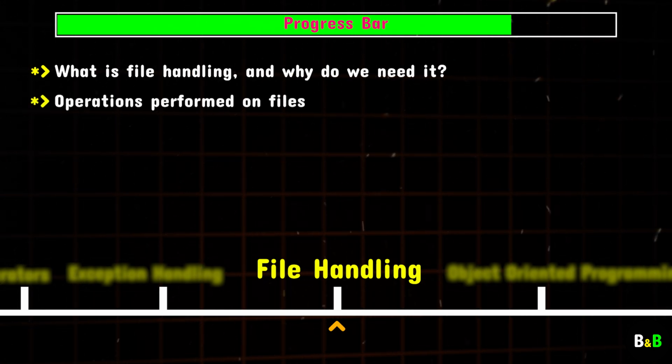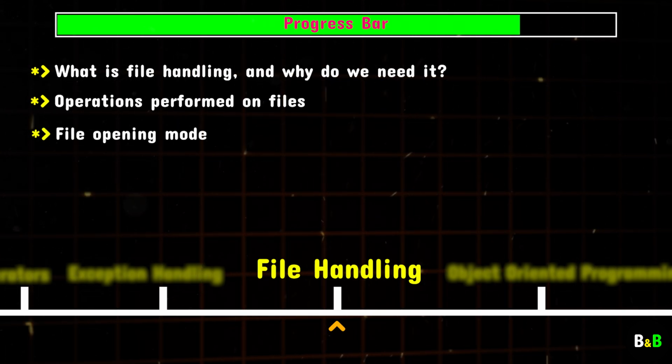Next, we'll explore the basic operations you can perform on files. This includes reading data from files and writing new data into them. You'll see how Python's straightforward methods let you open a file, extract its contents, or add new information to it with minimal effort. After getting familiar with file operations, we'll discuss file opening modes.